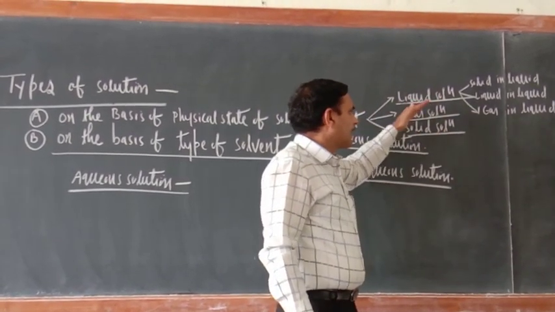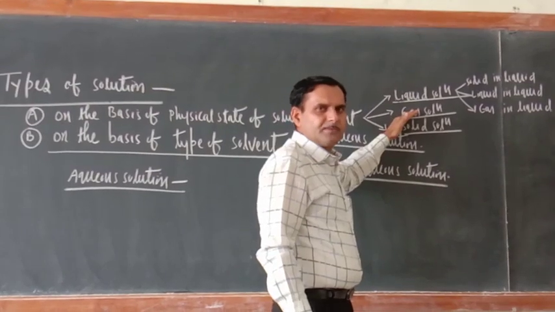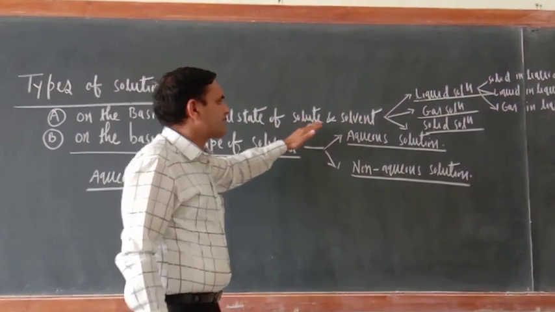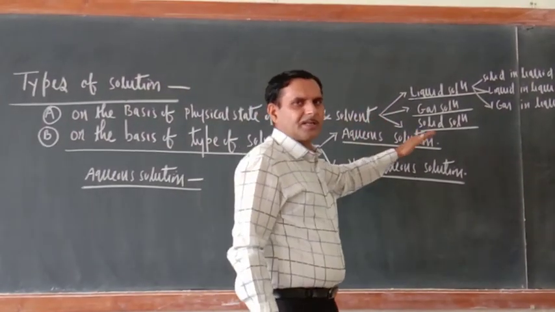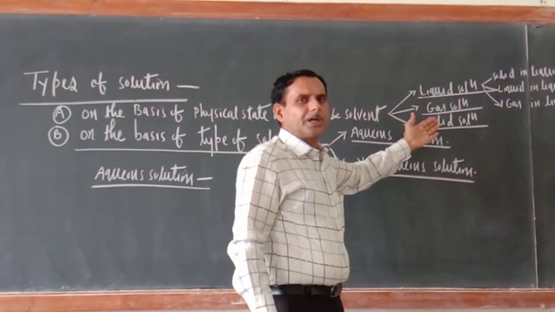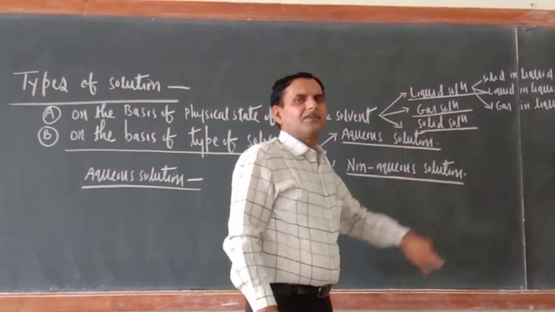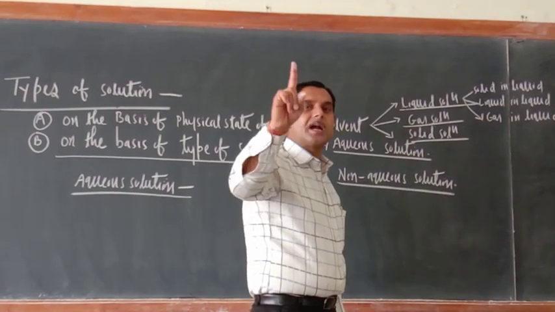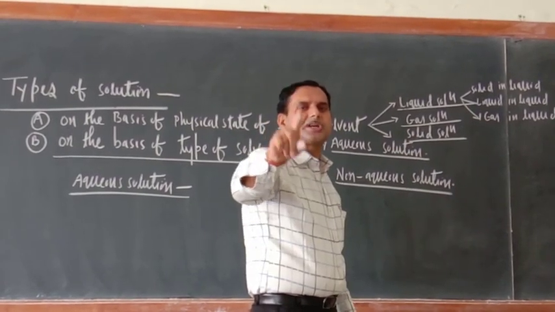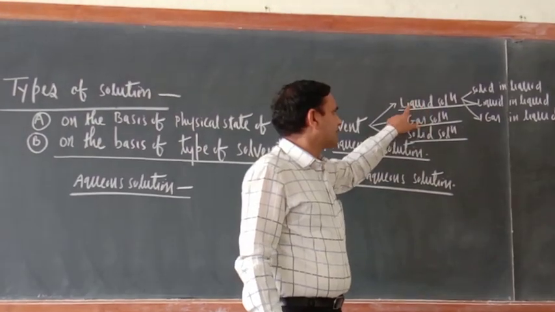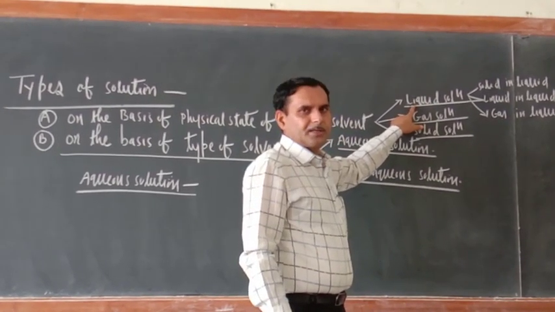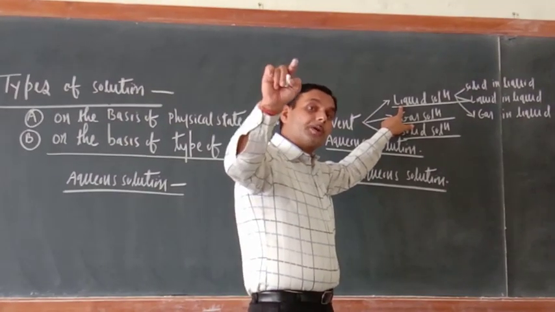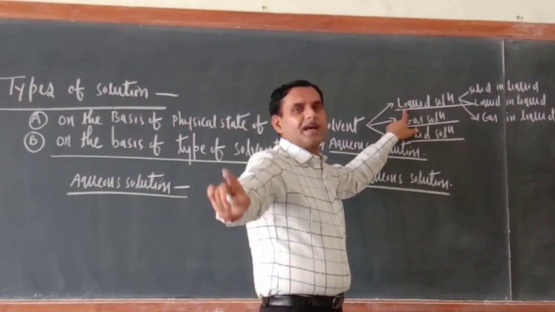So total 9 types of combinations are possible as far as solution is concerned on the basis of physical state of solute and solvent. I have explained this in the previous study, there is no need to explain it further. Always remember, this classification is based on type of solvent. What is the physical state of solvent? If physical state of solvent is liquid, then it is called a liquid solution. Now, solute may be liquid, may be solid, may be gas.